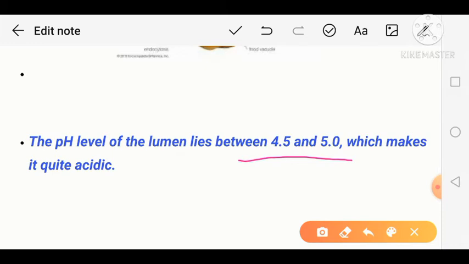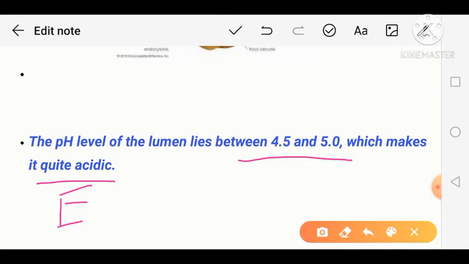And when pH is very low, the environment is acidic, and those enzymes which are present in the lysosome are acidic enzymes. That is, these enzymes work only in acidic conditions. I'll tell you some names of the enzymes.